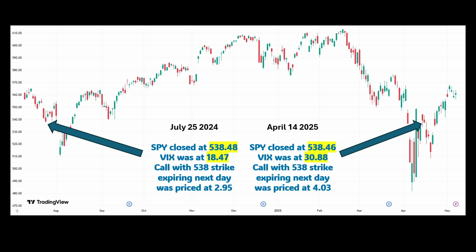And because VIX was higher in April 2025, we can easily see that the price of call option with same strike price is much higher in April 2025 compared to price of call option in July 2024. So the bottom line here is that yes, just like the Black-Scholes model predicts, all else equal, when stock volatility is higher, price of call option will be higher as well.